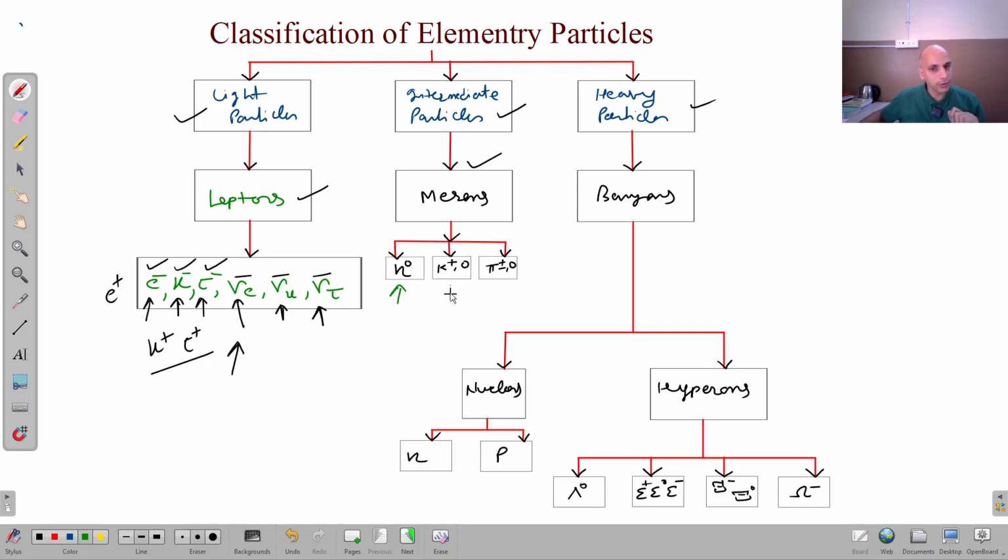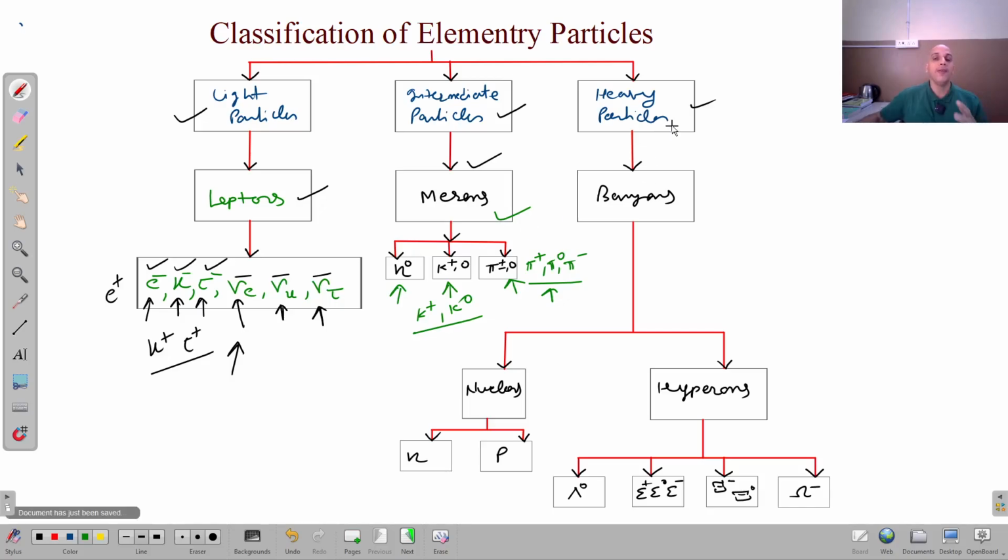Then we have K mesons. Now the K meson family contains only two particles, K positive and K naught, and they have their antiparticles K negative and K naught bar, right? This is the K meson, and these are pi mesons. The pi meson family has three members: pi positive, pi naught, and pi negative. So we have to remember that this family contains three particles and they have their antiparticles, right? This is about the mesons.